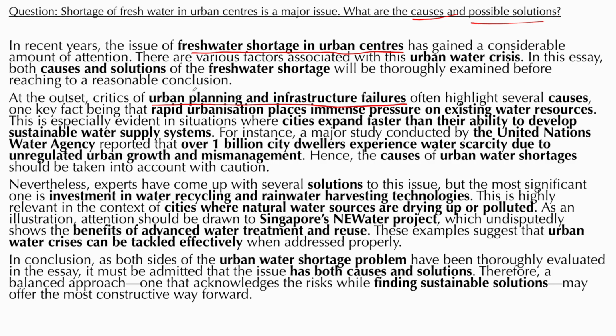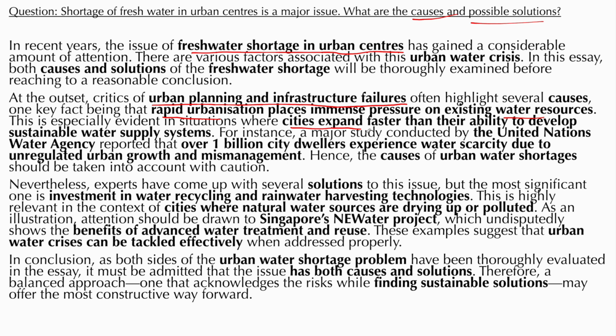One key fact being that rapid urbanization places immense pressure on existing water resources. So what is the problem? Problem is, what is the cause? My bad. The cause is rapid urbanization. It is putting pressure on our water resources. This is especially evident in situations where cities expand faster than their ability to develop sustainable water supply systems. So it's very simple. Let's say if we talk about Sydney, it has grown so much so fast that we are struggling with resources, or we are struggling with lots of infrastructure.